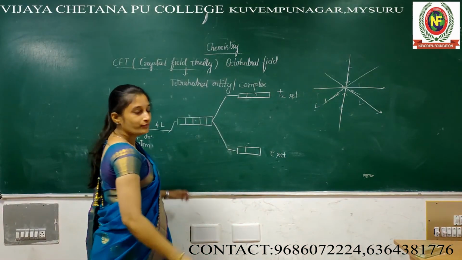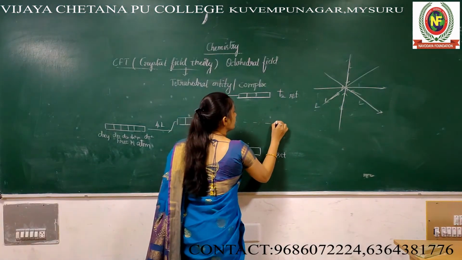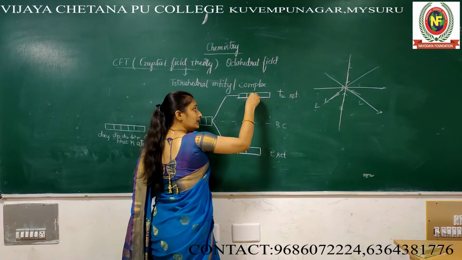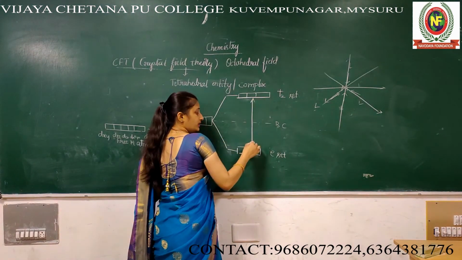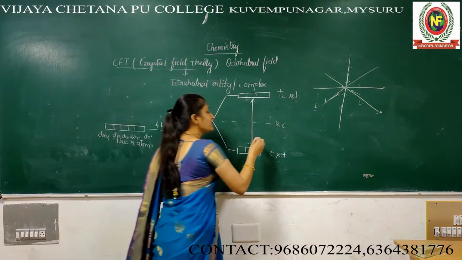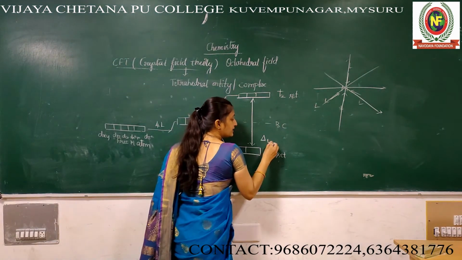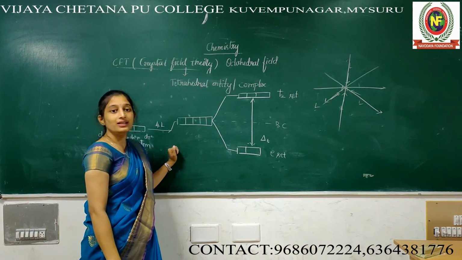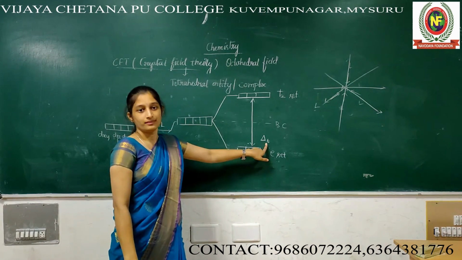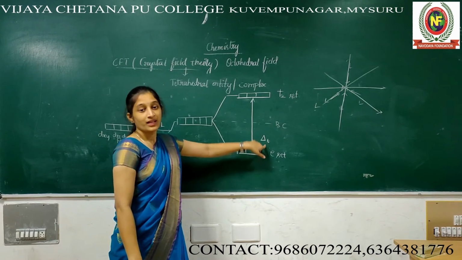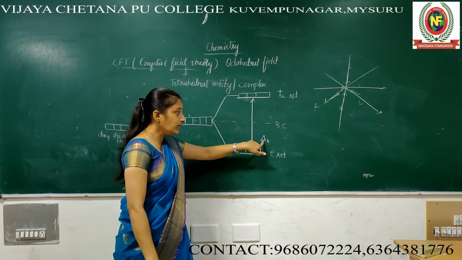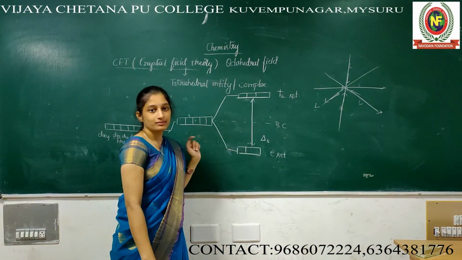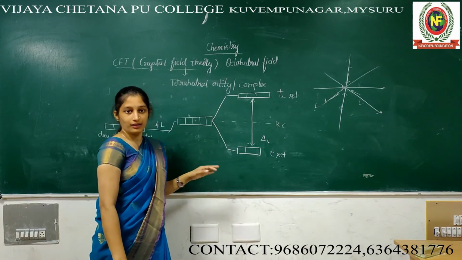Now you know this one is BC. BC means barycenter. The difference between these two is nothing but energy. That energy we call delta T. Delta T means crystal field stabilization energy in a tetrahedral entity or complex. Earlier, for octahedral, that's why delta O. But here it is delta T. T means tetrahedral.